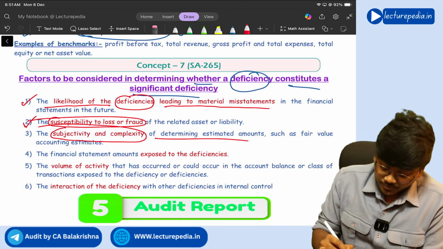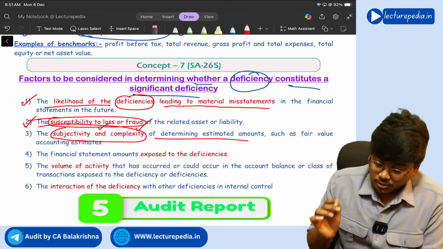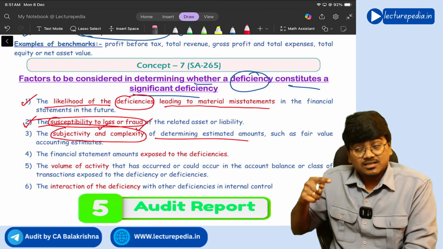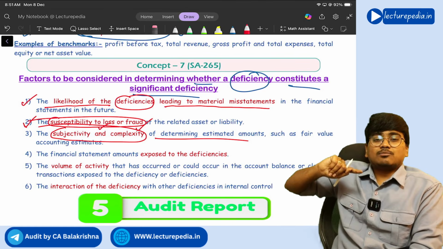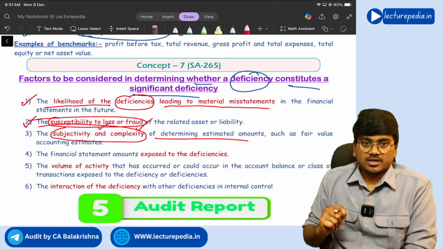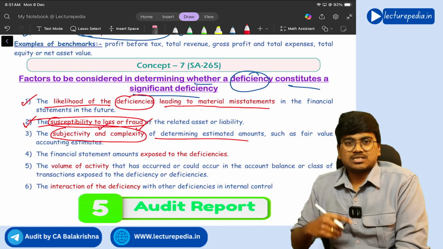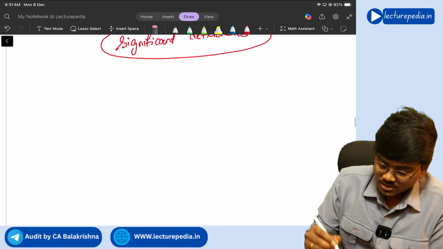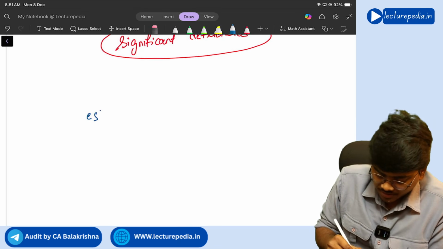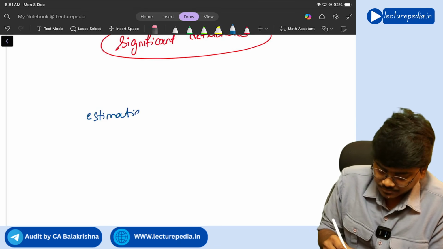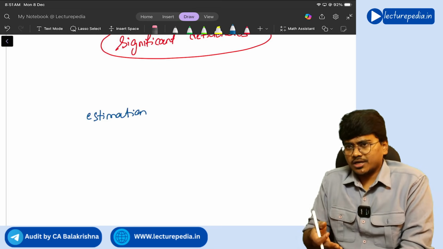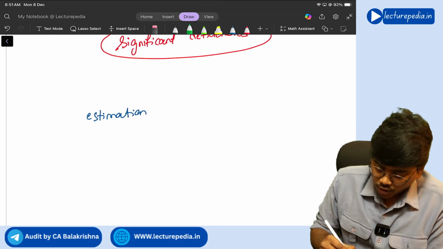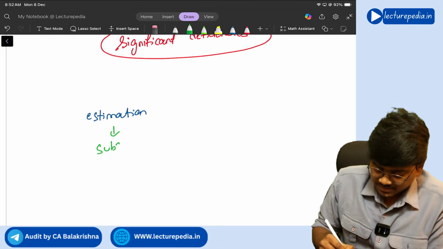So if subjectivity and complexity is involved in estimating an amount, and the controls around that amount are not working properly, then also you can call those controls significant deficiencies, understanding. So for making a certain estimation, let's say estimation regarding provision for doubtful debts, for making that estimation, a lot of subjectivity is involved.